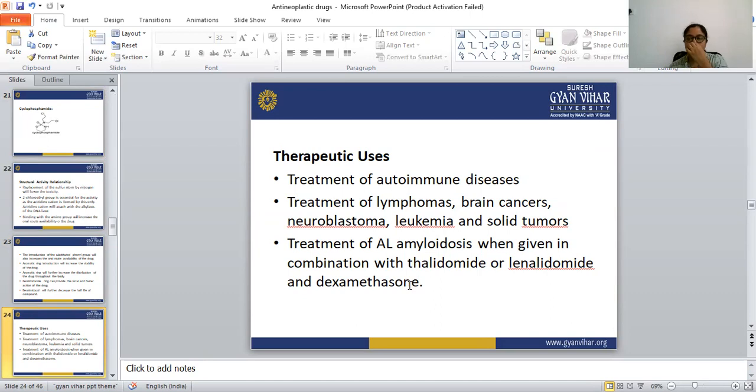Cyclophosphamide can be given orally or parenterally, and it is also used against multiple myeloma, chronic lymphocytic leukemia, and acute leukemia of children.